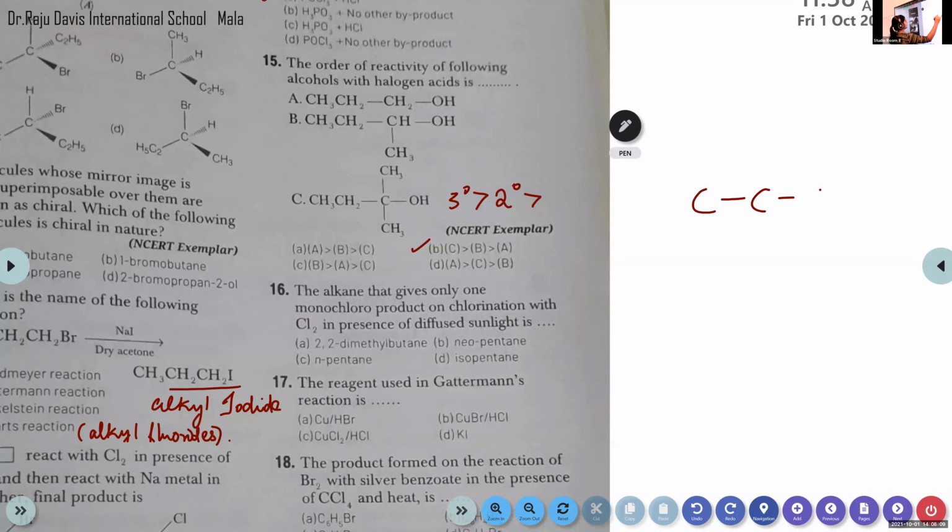There are 4 carbon atoms, right? Then in the second carbon, there are 2 methyl groups. CH3, then CH3, CH2, CH3. This one is 2,2-dimethyl butane.